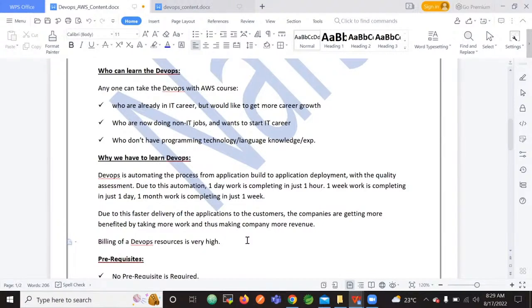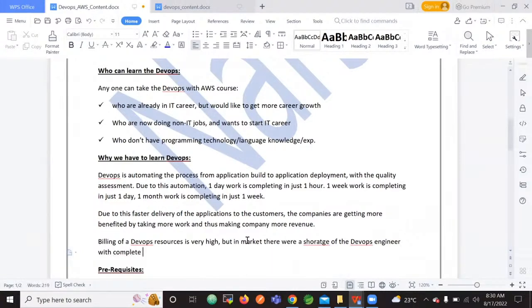Okay, the billing of the DevOps resource is very high, but in the market, there is a shortage of DevOps engineers with the complete skill set.